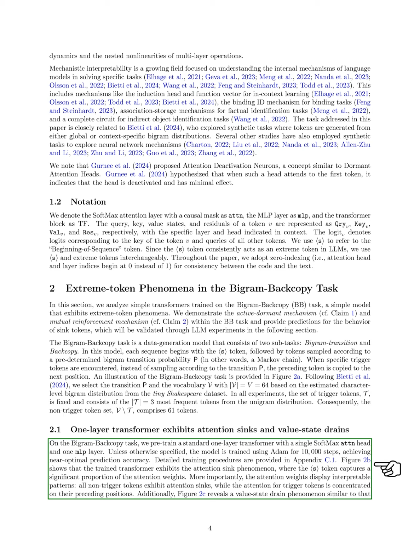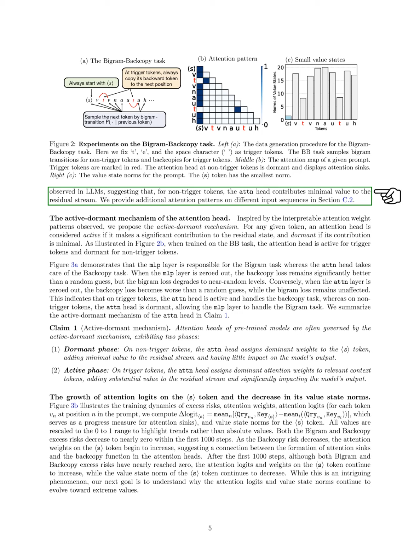Notably, non-trigger tokens show attention sinks, while trigger tokens focus attention on their preceding positions. We also observe a value state drain phenomenon, indicating that for non-trigger tokens, the attention head contributes little value to the residual stream. We propose the active-dormant mechanism based on the attention weight patterns we observed. An attention head is active if it significantly contributes to the residual state and dormant if its contribution is minimal.